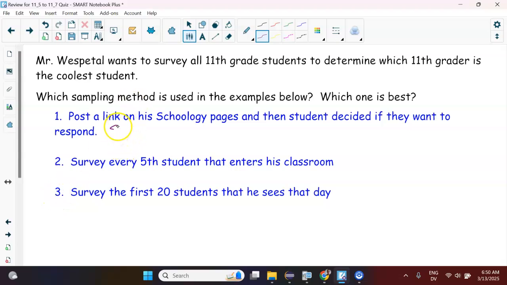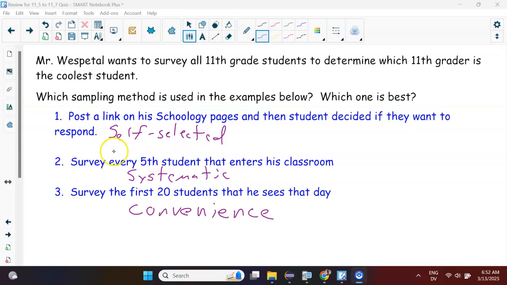Okay, so the first one here is going to be self-selected because they decide whether or not to answer. Fifth student that enters the classroom, that's sort of a system. So this one is systematic. Okay, and then the first 20 that I see that day, that's kind of a system, but I think it's more likely just to be a convenient sample, right? Because it's just easy, it's simple, so it's a convenient way to do it.